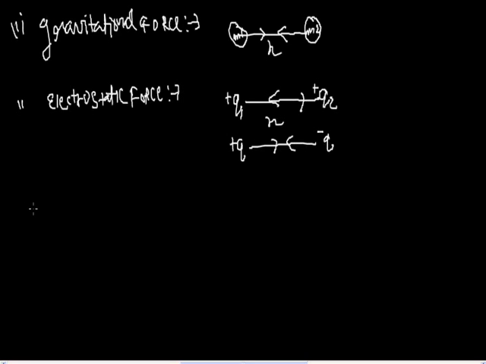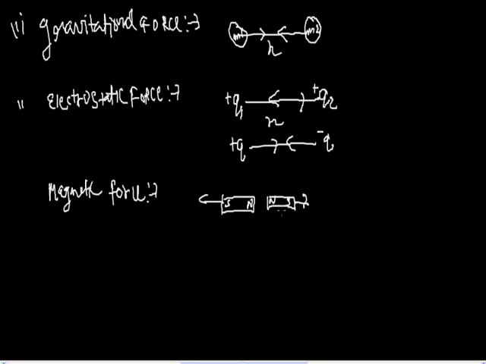Now third and last, magnetic force. We know if we take two bar magnets, one with north and south pole, and another bar magnet with north and south pole, then same poles repel each other, so these two magnets repel in opposite directions.